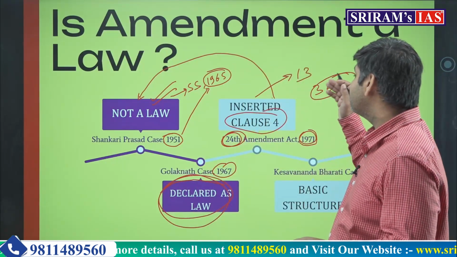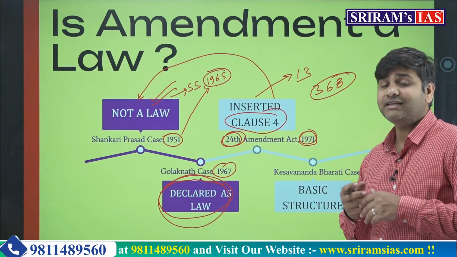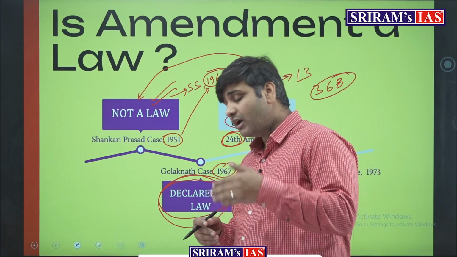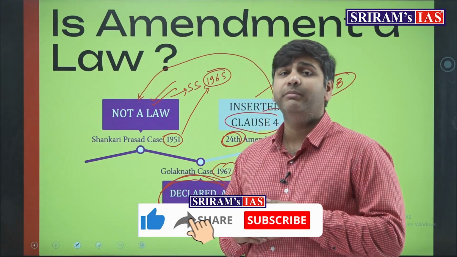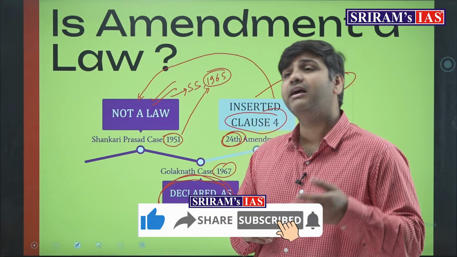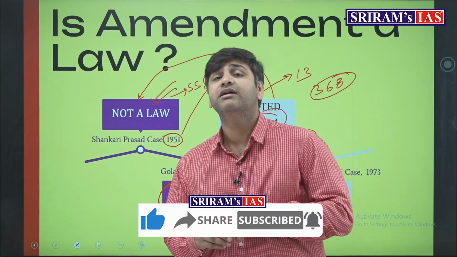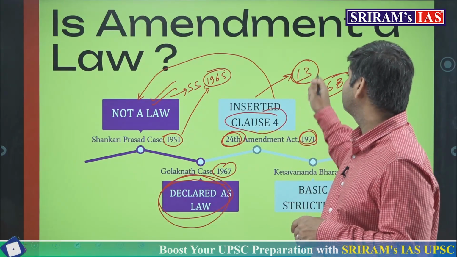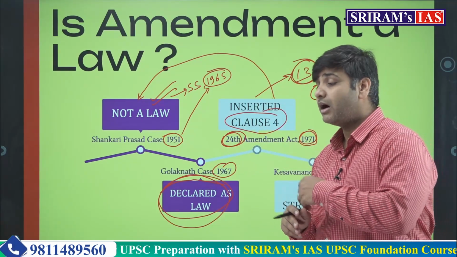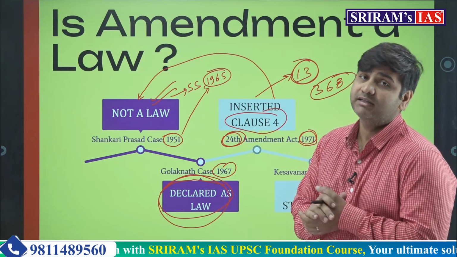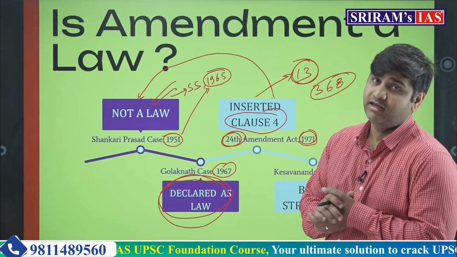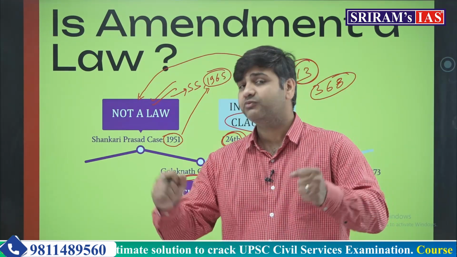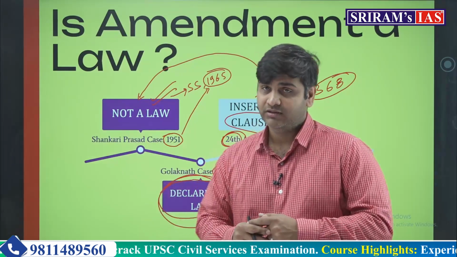Because clause number 4 clearly says that any amendment made under the Constitutional Amendment Acts by the Parliament under Article 368 will not be covered under Article 13, will be outside the scope of Article 13. Hence, the power of the Parliament to amend the Constitution as it wants was restored.